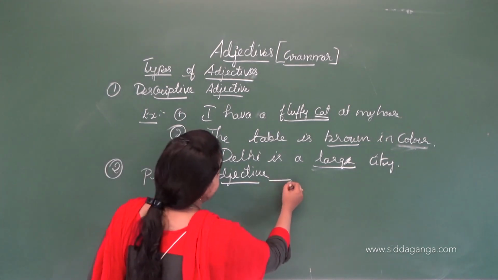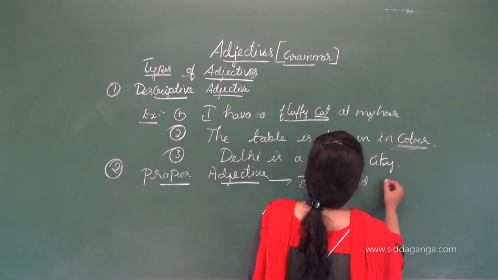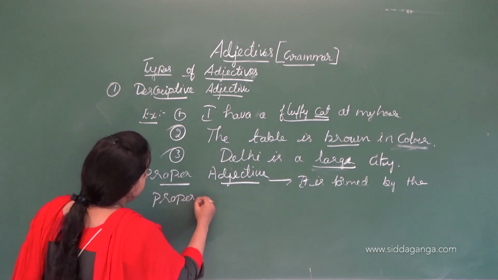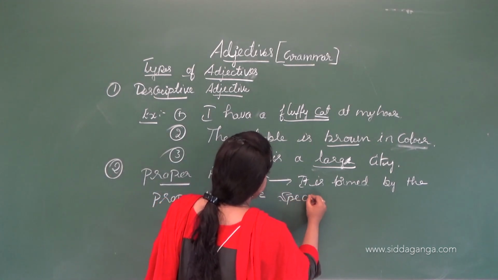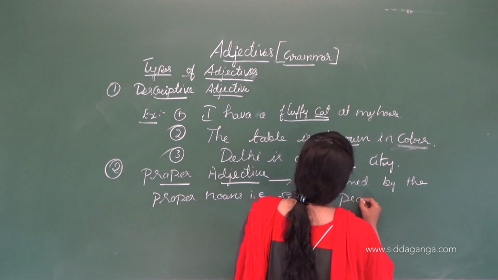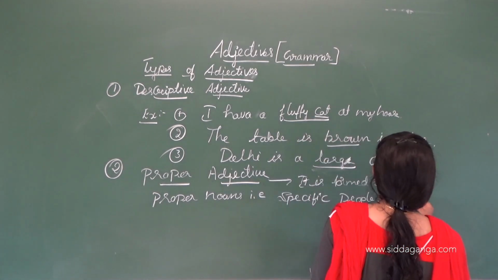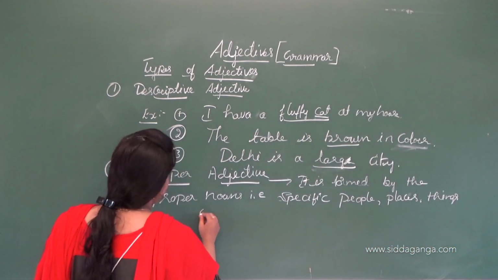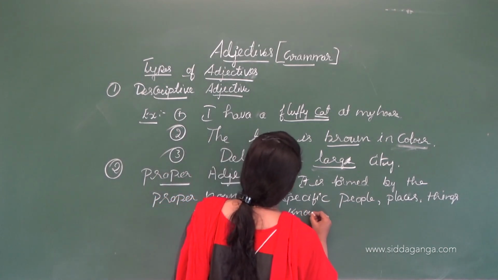So it means that it is formed by the proper nouns, that is, specific people, places, things or ideas, which are known as proper adjectives.